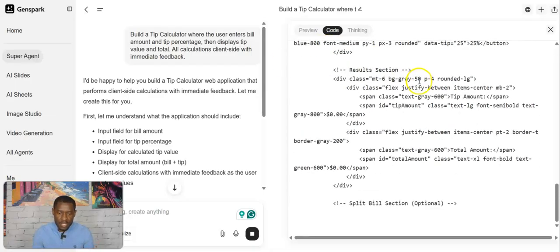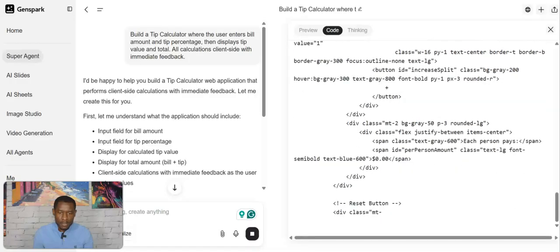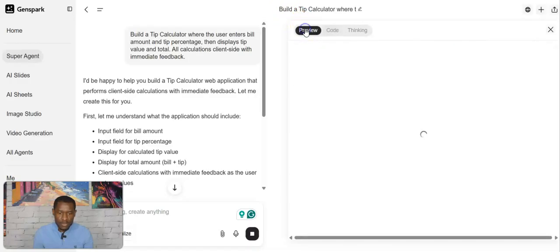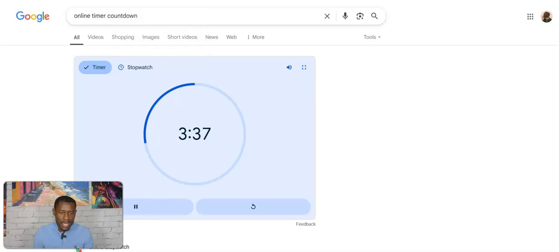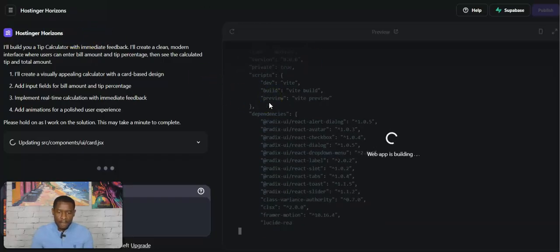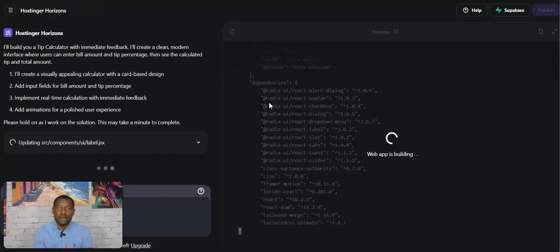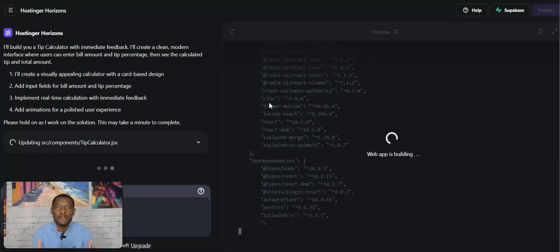So as you can see here, this is the free one and this is the paid one. Let's go back here. We're just going to preview this so that it doesn't slow us down. Now, let's see where we are with the time. We are at 3 minutes and 35 seconds. So we're just going to wait for it to code. As you can see here, the web app is building. This is what you call vibe coding. The AI is doing the heavy lifting for you.